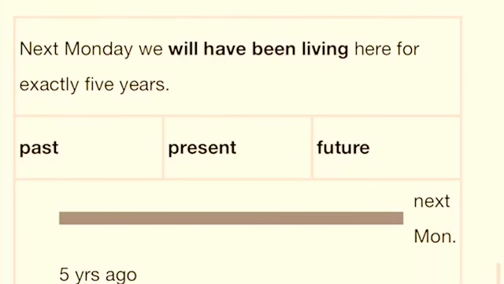I'll give you a few more examples, like how long will Ram have been working here when he retires? Question mark. Got it? So, see, action in the past, present, ending in future somewhere. Got it? Okay, another example. Next month, I will have been studying French for 4 years. Got it?